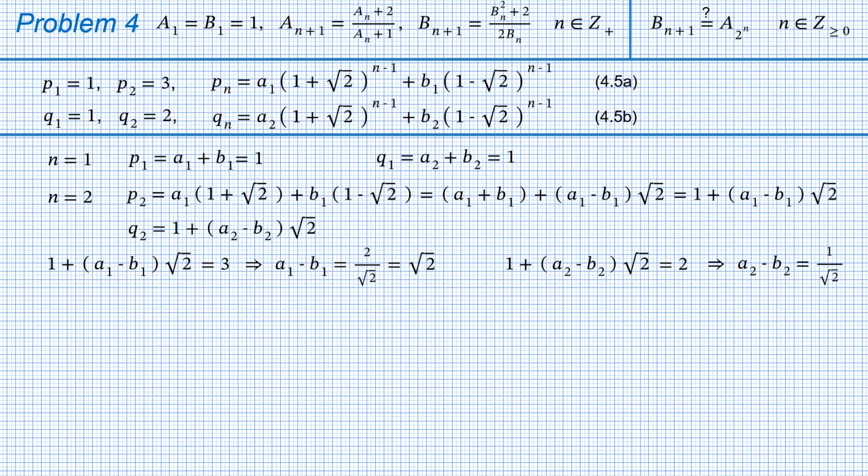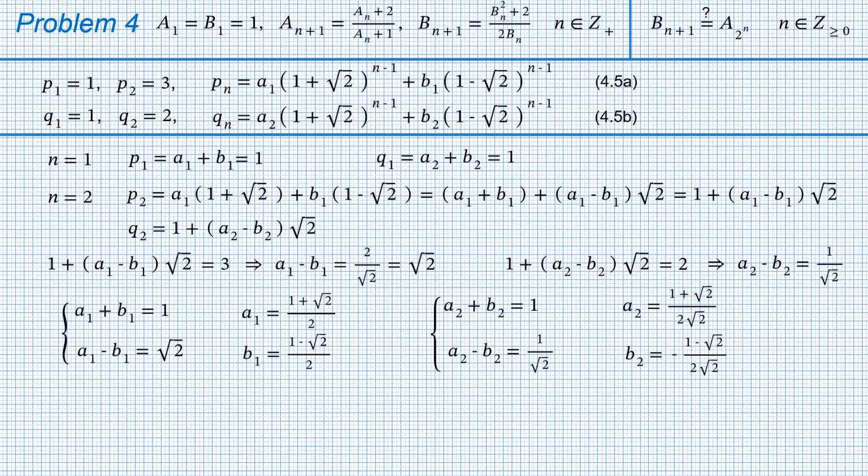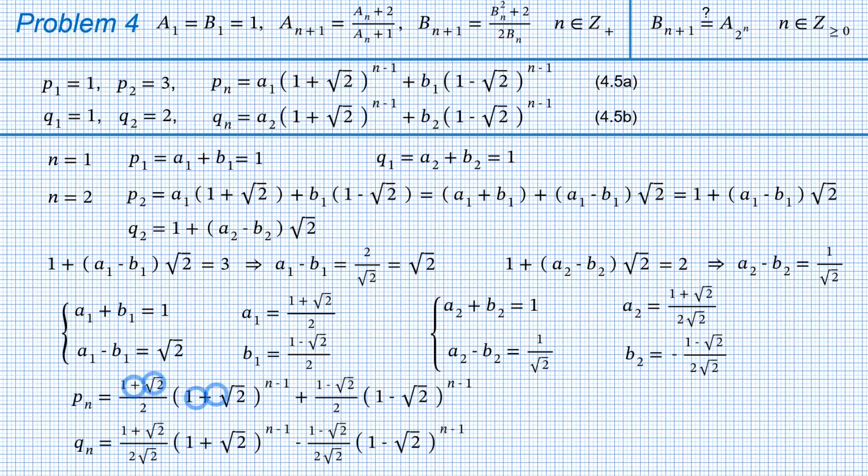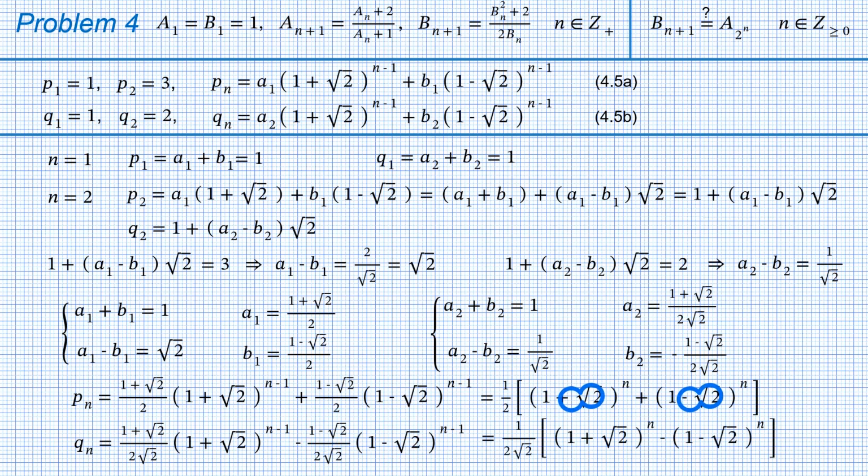We've got two simple systems of simultaneous equations for a1, b1 and a2, b2. And we solve them. Now the closed formulae for P and Q are completely defined. As you probably noticed, we can simplify the expressions by merging factors, adding their powers.